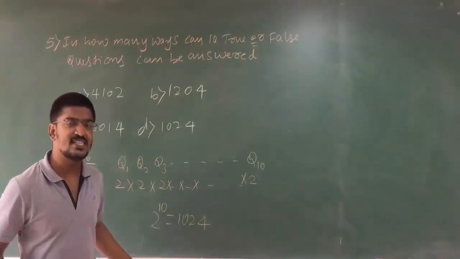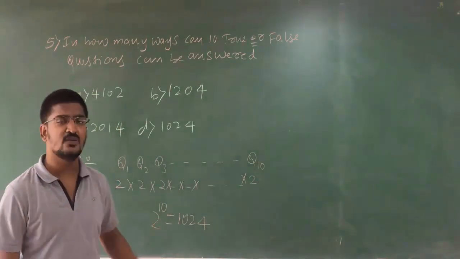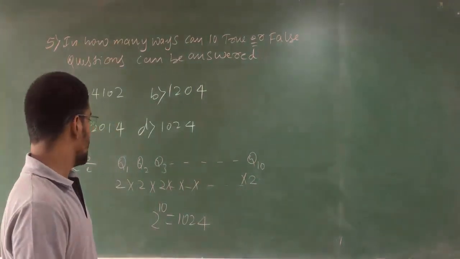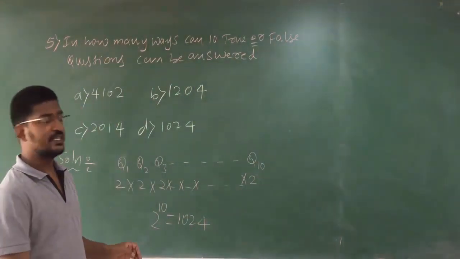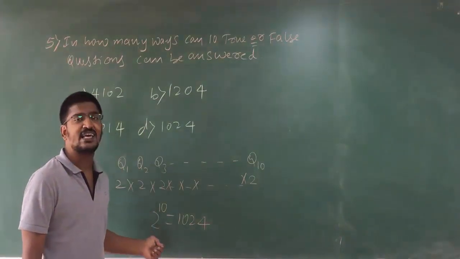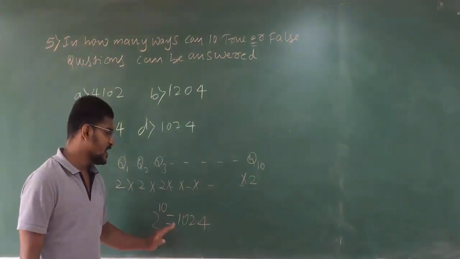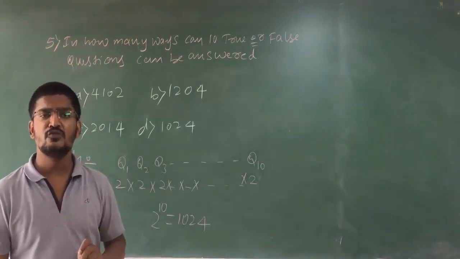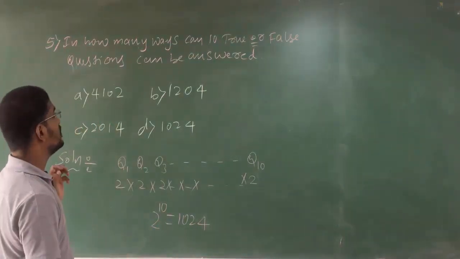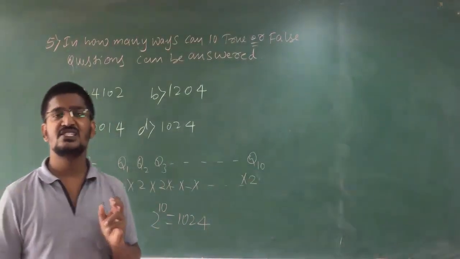You can take the calculus and you can simplify. 2 to the power of 10 is nothing but 1024. But calculus is not allowed in your exams, but you must be perfect with this calculation. So 2 to the power of 10 is 1024. Very simple question with confusing statement.